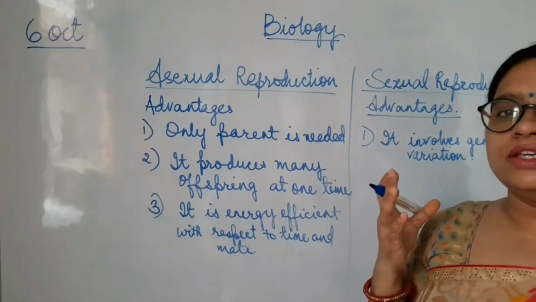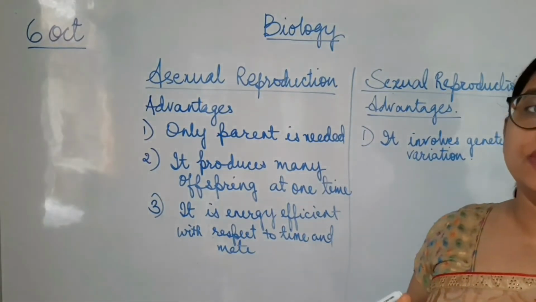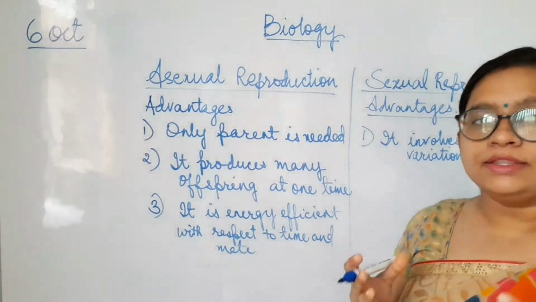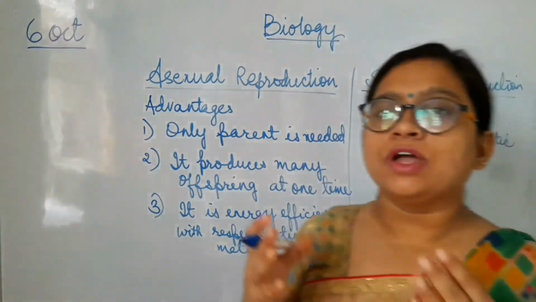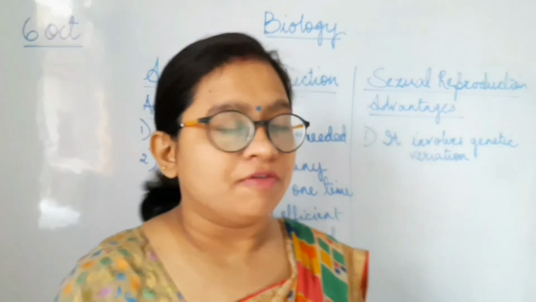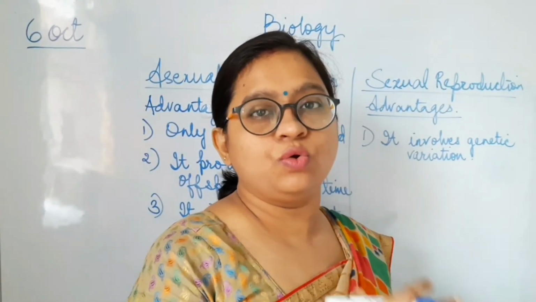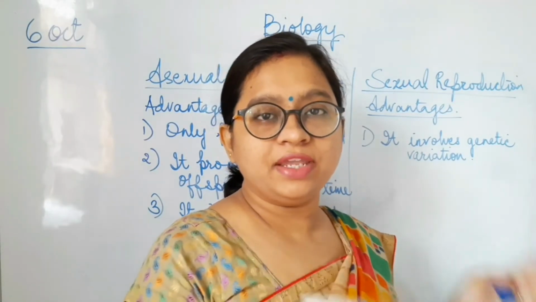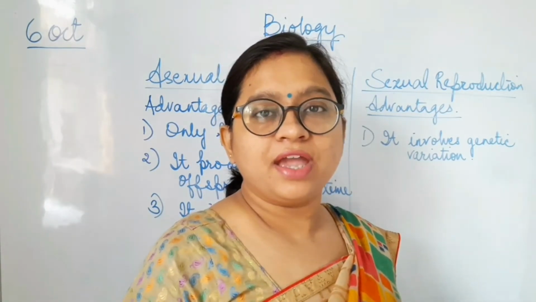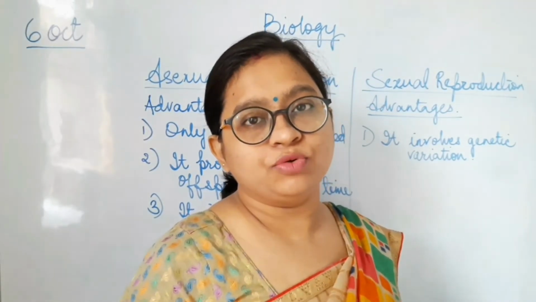Now what happens in the case of unfavorable conditions, when favorable conditions are not there? The offspring of the sexual mode of reproduction are more likely to survive. Why? Due to genetic variation, because not everyone is a clone of the parent. So if any problem happens, they have their own level of changes that can help them survive.